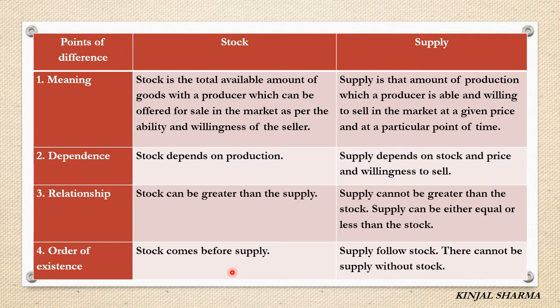Because the sequence is, first of all the production takes place, then it goes into the warehouse or stock you can say, and from the stock it is supplied in the market for selling it to the consumers. Supply follows stock, and there cannot be supply without stock. From stock goods we supply in the market. If we are not having stock, then the producer cannot supply the goods in the market. So the sequence goes like production, then comes the stock, and then comes supply.